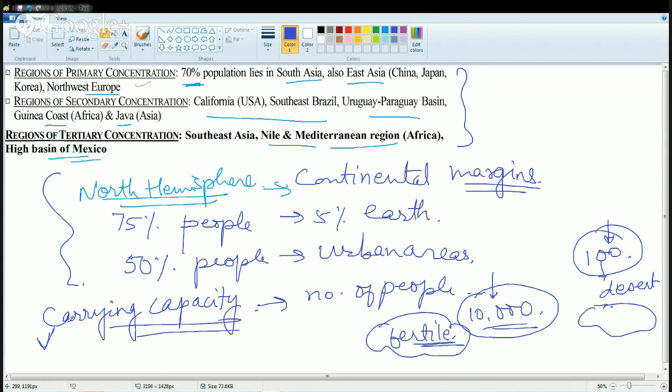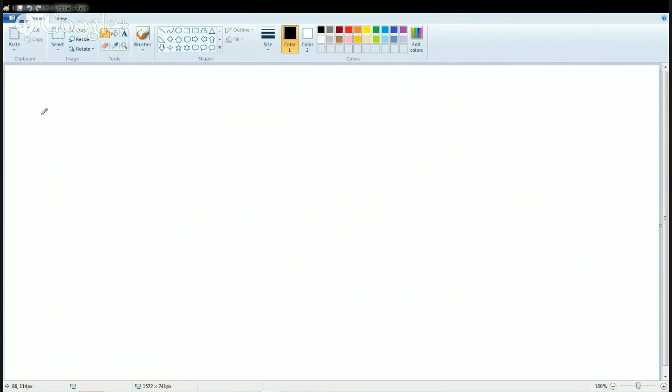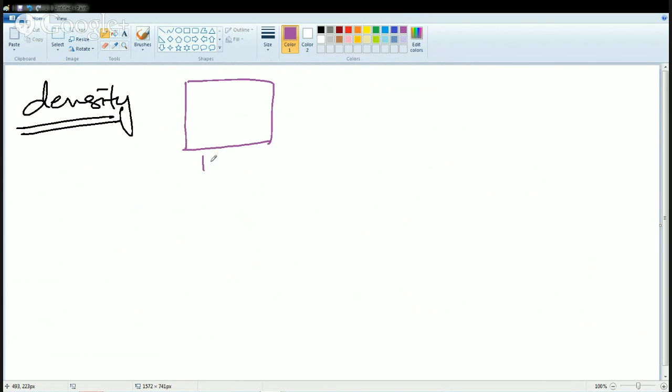Now this was the first classification that we did, based on concentration. The next important factor here is density. When we start with density, we can say the number of people occupying any given area is the density. For example, this is a region of 10 square kilometers. So there are two areas of 10 square kilometers.